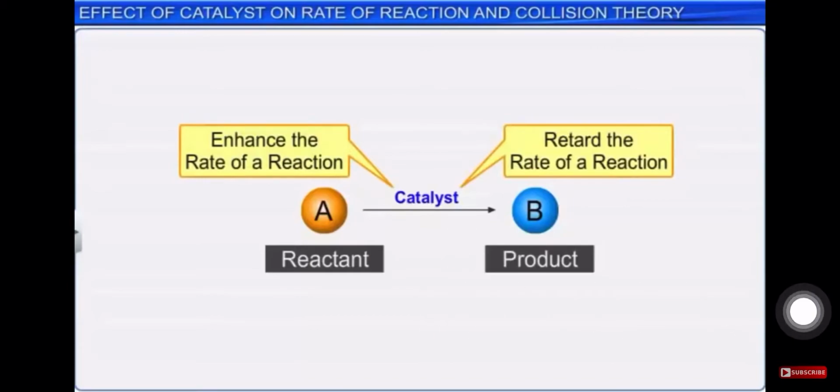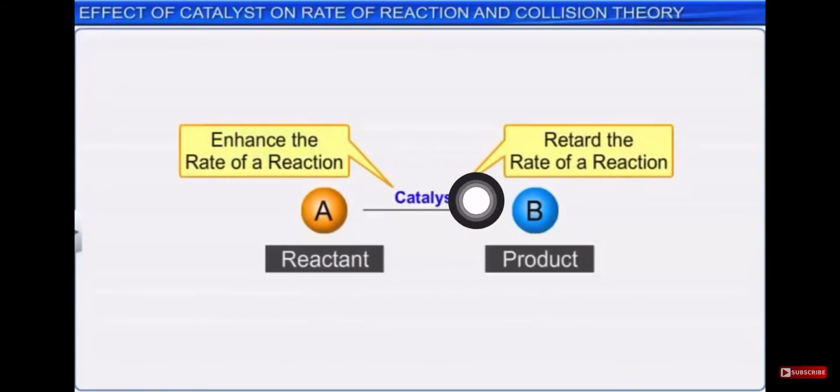We have studied that catalyst accelerates the process of reaction, right? Till now we have studied that much only in our lower classes, but now actually we have to say that catalyst is a substance which may increase the reaction definitely, but it can be in the forward direction or in the backward direction. That means it may make the process fast, or it may also be used to make the process very slow.